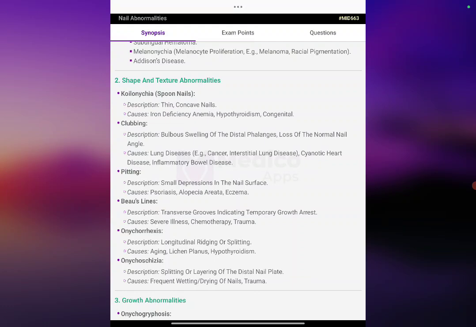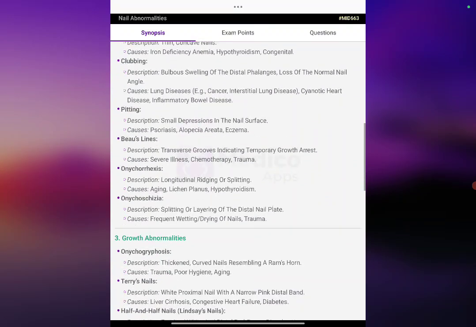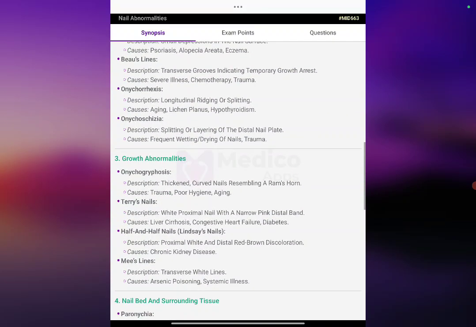Beau's lines: transverse grooves indicating temporary growth arrest, caused by severe illness, chemotherapy, and trauma. Onychorrhexis: longitudinal ridging or splitting, seen in aging, lichen planus, and hypothyroidism. Onychoschizia: splitting or layering of the distal nail plate, from frequent wetting and drying of the nails, and trauma.